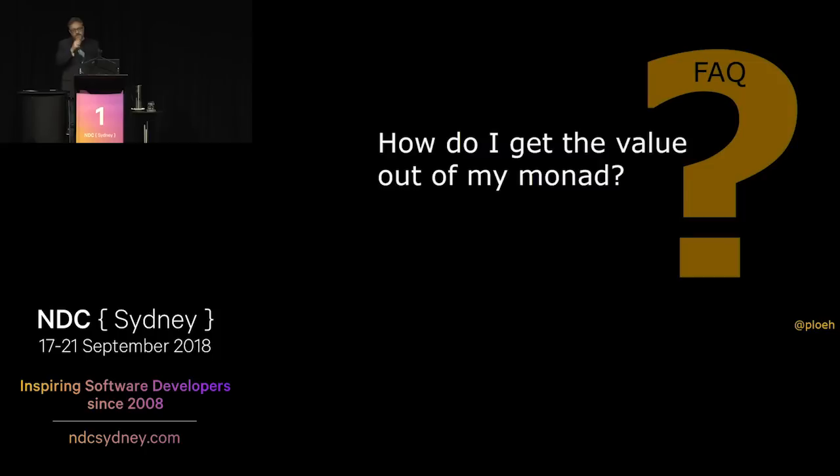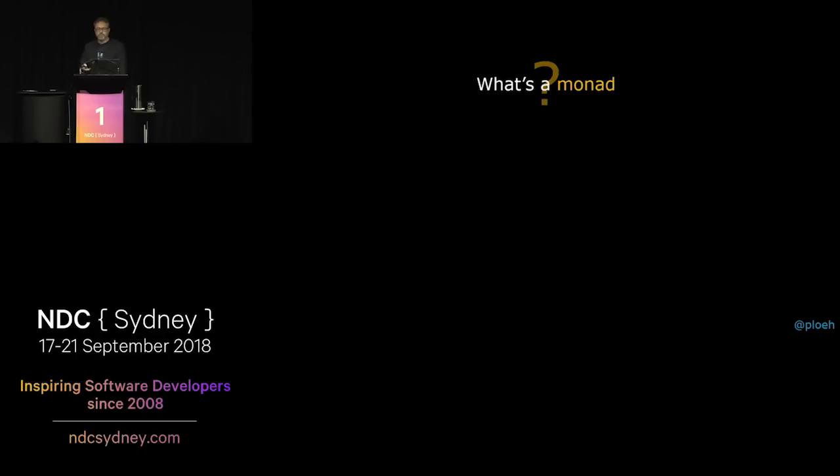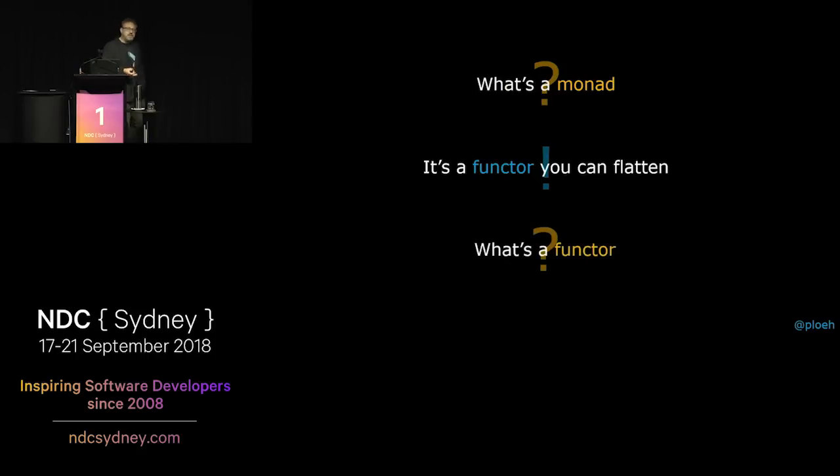Right, so how do I get the value out of my monad? Well, you don't. But that's not very useful, so let's see what you do instead. Let's try to look at that. But first, what's a monad? I'm not assuming you know what that is. Well, a monad is a functor you can flatten. Okay, very helpful. What's a functor? So we'll have to start there.